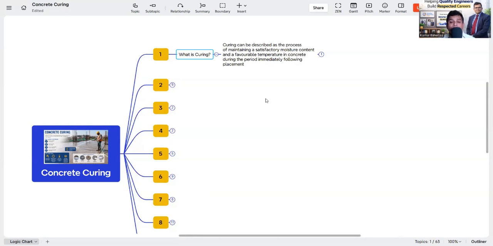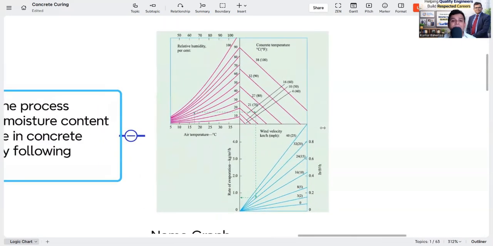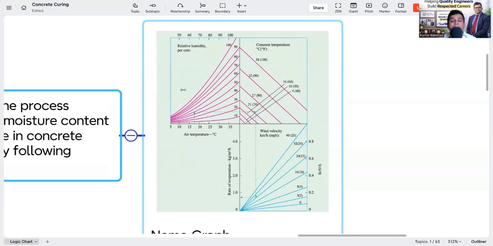But before that, you need to know how to select our curing method. Concrete curing selection is done with the nomogram. In the nomogram you can see the graph showing the air temperature, the relative humidity, the concrete placement temperature, the wind velocity, and the rate of evaporation. That means we need to calculate the rate of evaporation from the concrete, and accordingly we have to decide whether the concrete requires curing immediately, or when we can stop the curing.